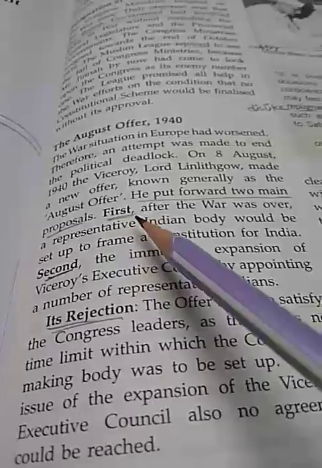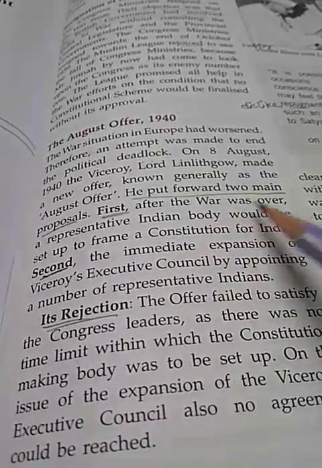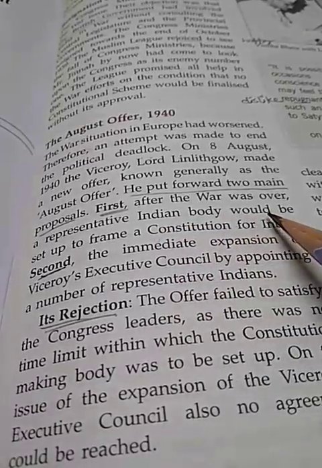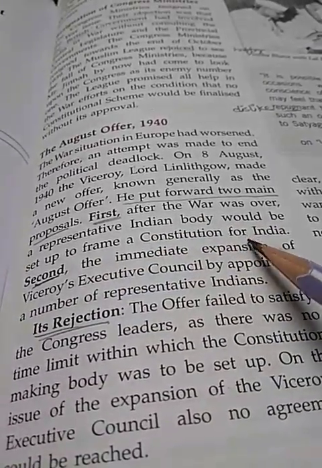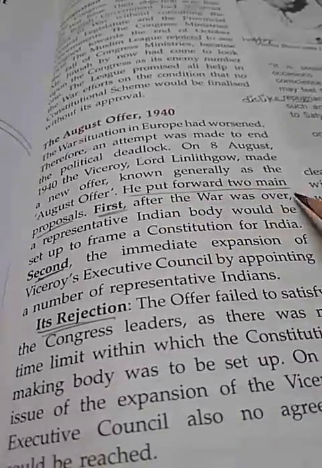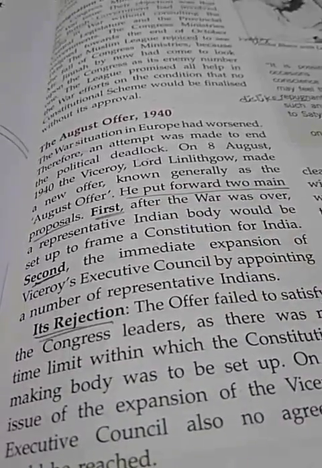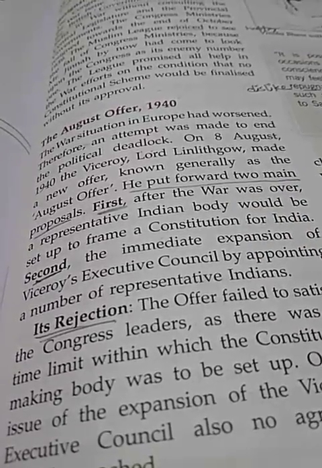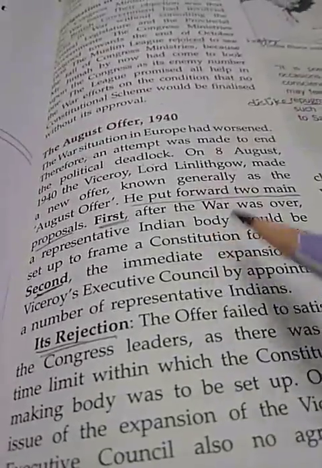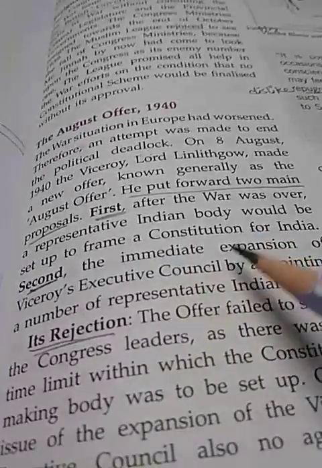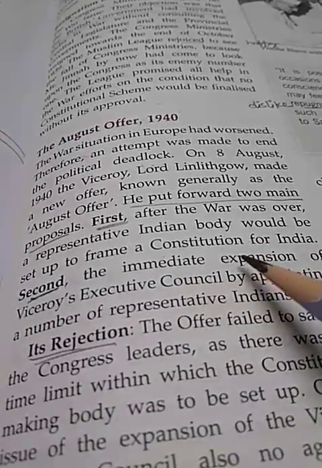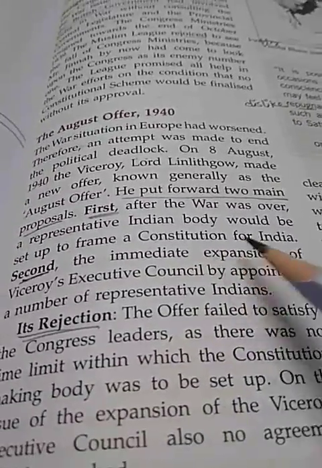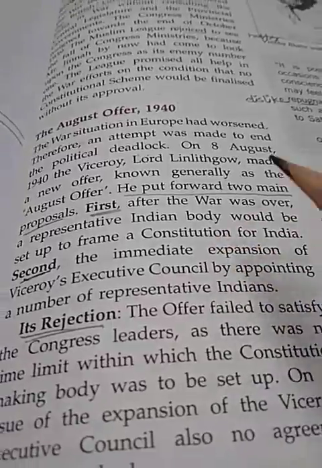The first proposal was that after the war was over, a representative Indian body would be set up to frame a constitution for India. So a constitutional body made up of representatives would be appointed so that a constitution for India could be written.